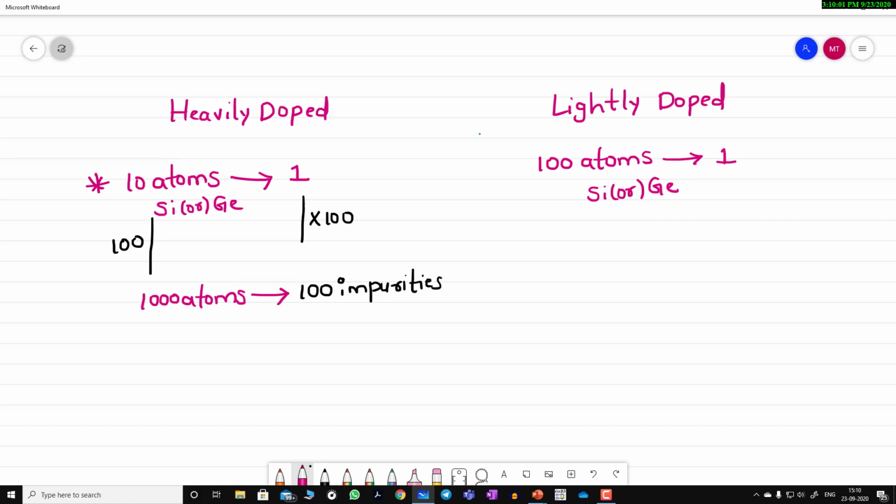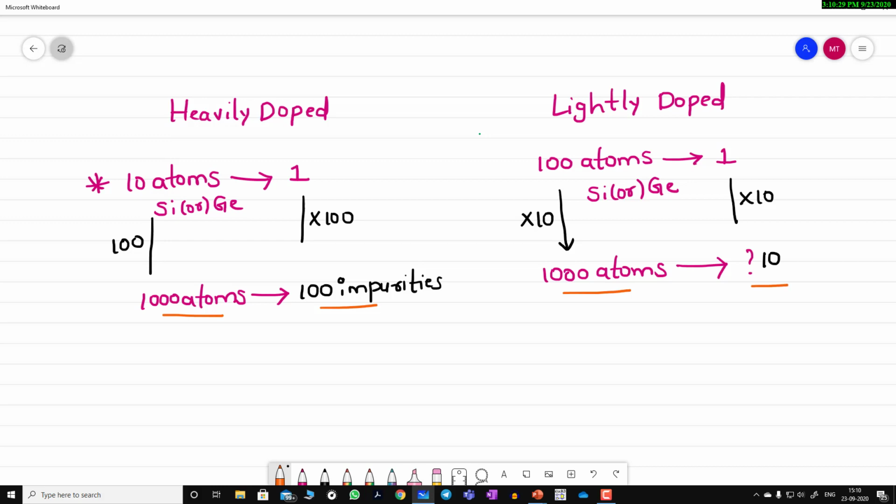Next, here also suppose there are 1000 atoms present, then how many impurities should I add? 100 into 10 gives 1000, so the same 1 into 10. So there it will be 10. This implies for every 1000 silicon or germanium atoms I am adding 100 impurities here, whereas here for every 1000 atoms I am adding only 10 impurities.